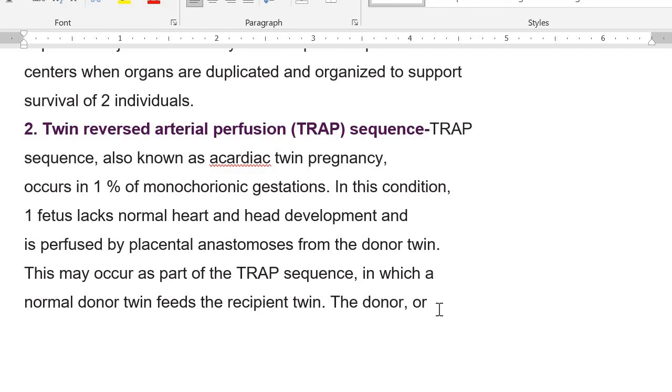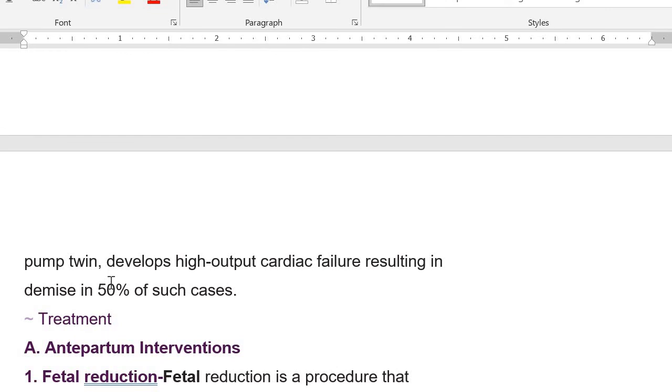There is another complication. We are always talking about twin to twin transfusion syndrome, but there are other complications like twin reversed arterial perfusion. It is also known as acardiac twin pregnancy. It occurs in 1% of the monochorionic gestations, and in this condition, one fetus lacks normal heart and head development, and it is perfused by the placental anastomosis from the donor twin. This may occur as a part of the TRAP sequence in which a normal donor twin feeds the recipient twin. The donor or pump twin develops high output cardiac failure, resulting in demise in 50% of the cases.